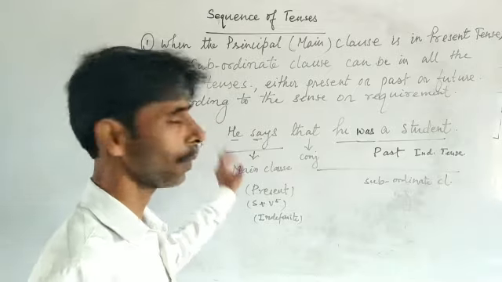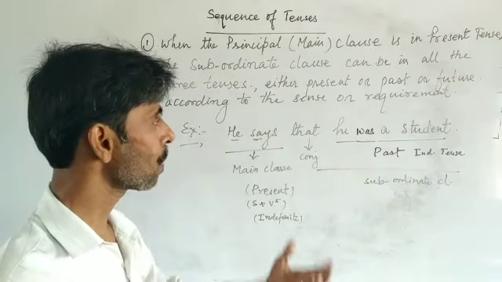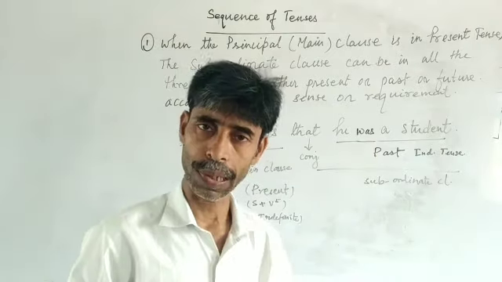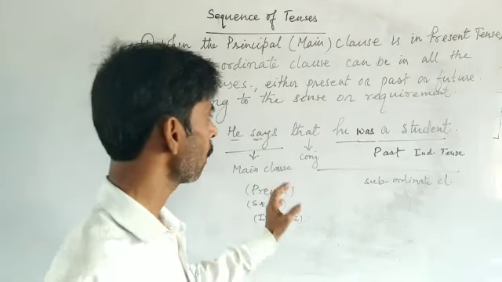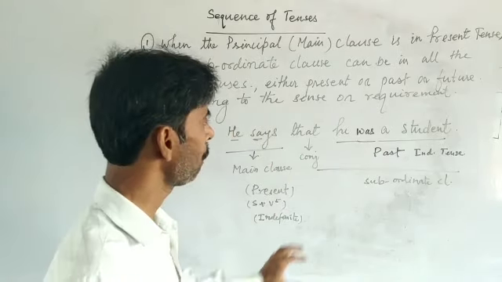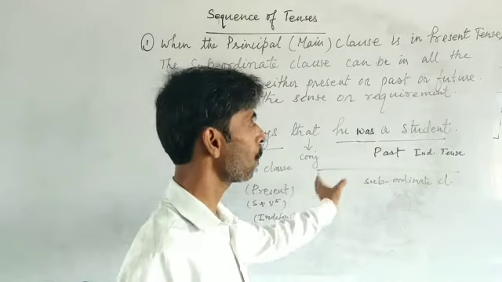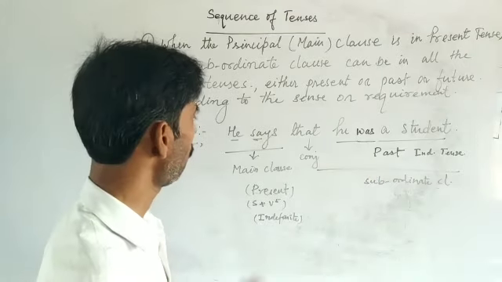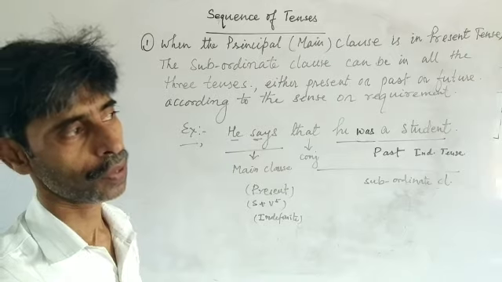For the same main clause, now the subordinate clause is in past tense. And similarly, we can use a future tense in this subordinate clause section for the same main clause.